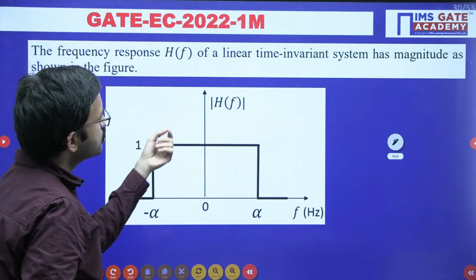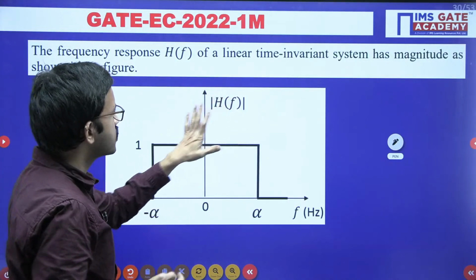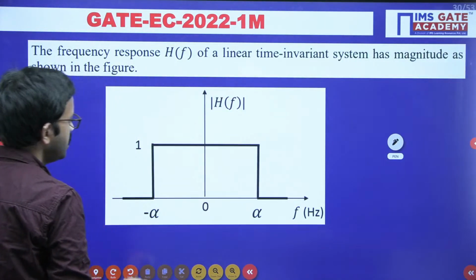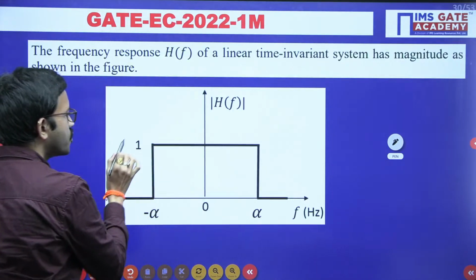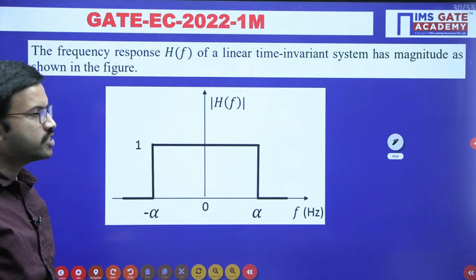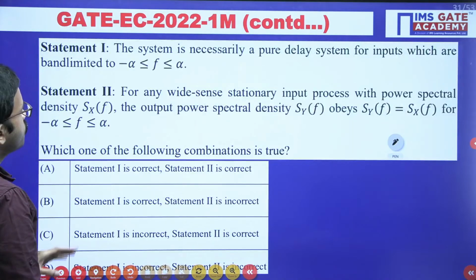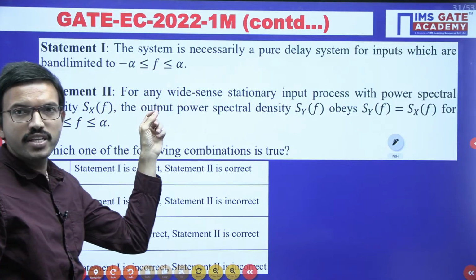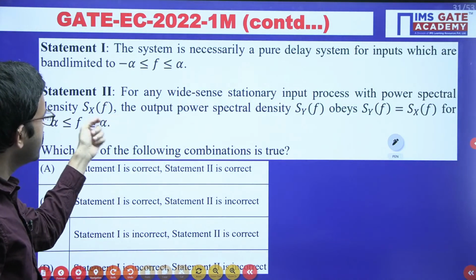So here they have given one linear time invariant system, with the transfer function magnitude given. From minus alpha to alpha, you have the value 1. Other than these limits, you have 0. So first let us verify statement 1, whether it is correct or not. After that, we will verify statement 2.